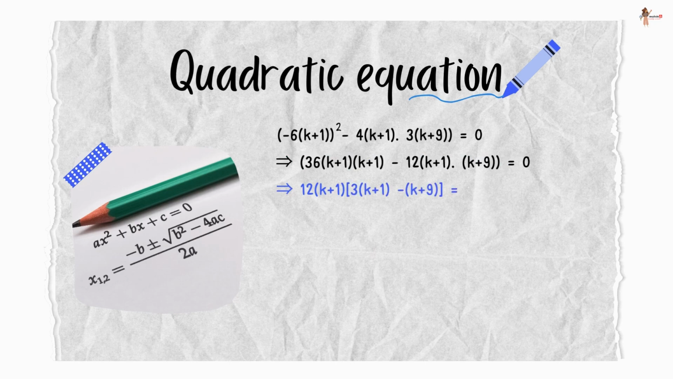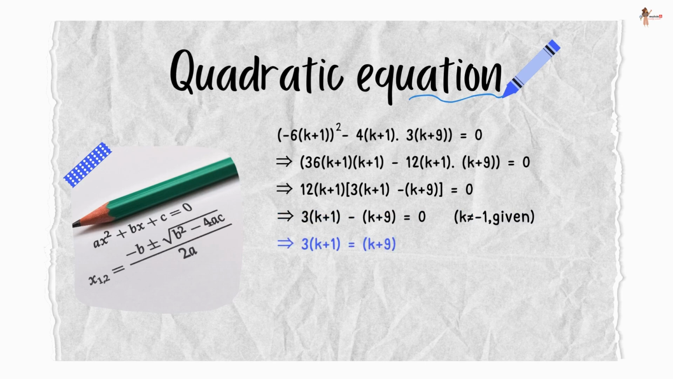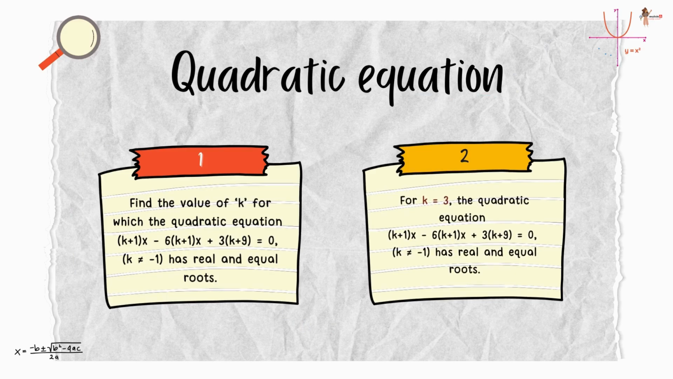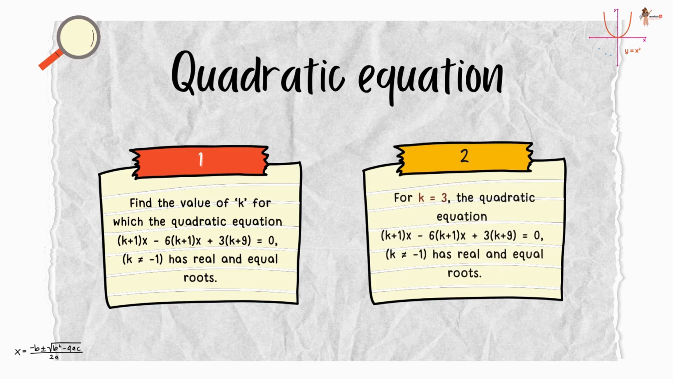taking 12(k plus 1) common from both the terms, we get this because k plus 1 is not equal to minus 1. This is given and hence k plus 1 is not equal to 0, which implies that 3(k plus 1) minus (k plus 9) is equal to 0. This means 3(k plus 1) is equal to k plus 9 and hence k is equal to 3. Thus, for k equal to 3, the given quadratic equation has real and equal roots.